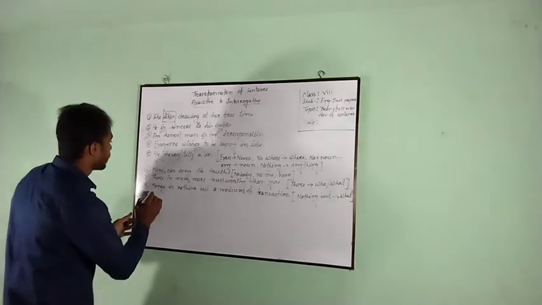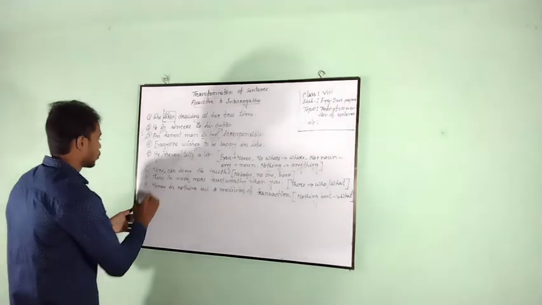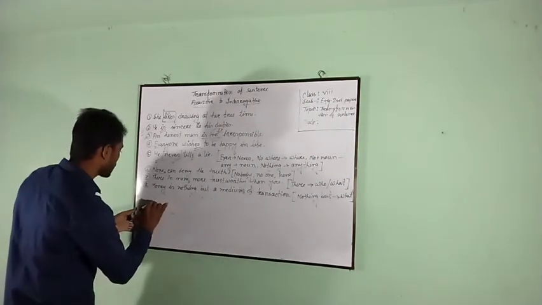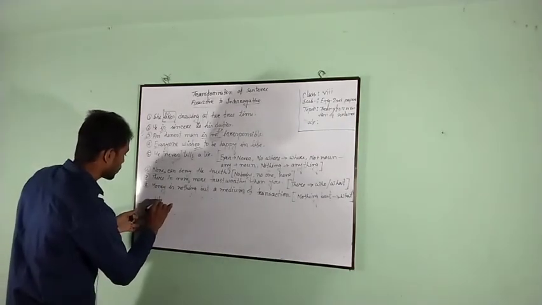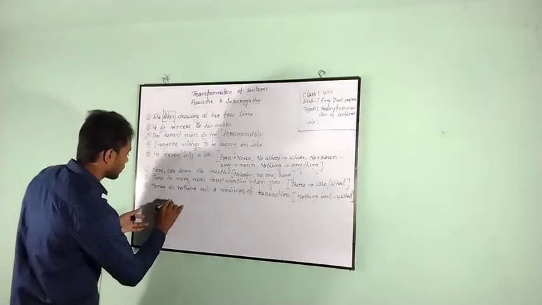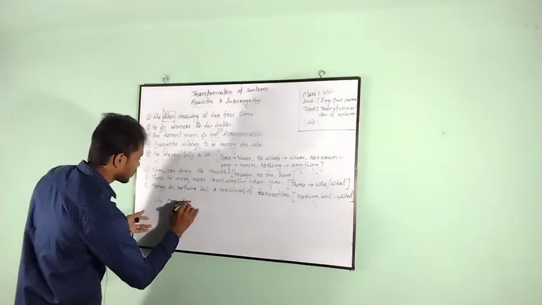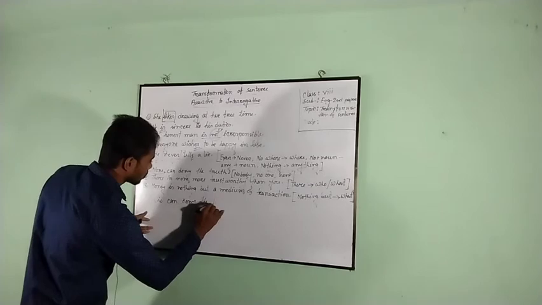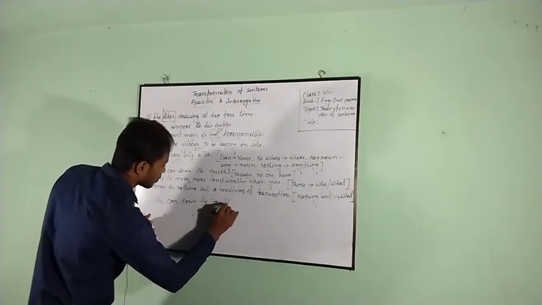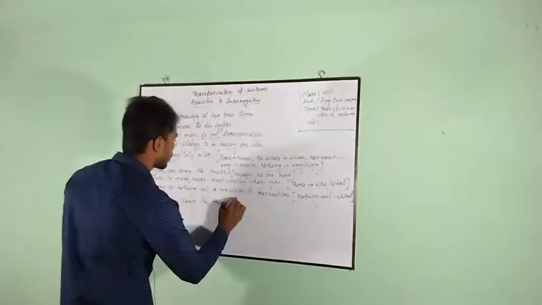None can deny the truth. Instead of none, we must write who: Who can deny the truth?